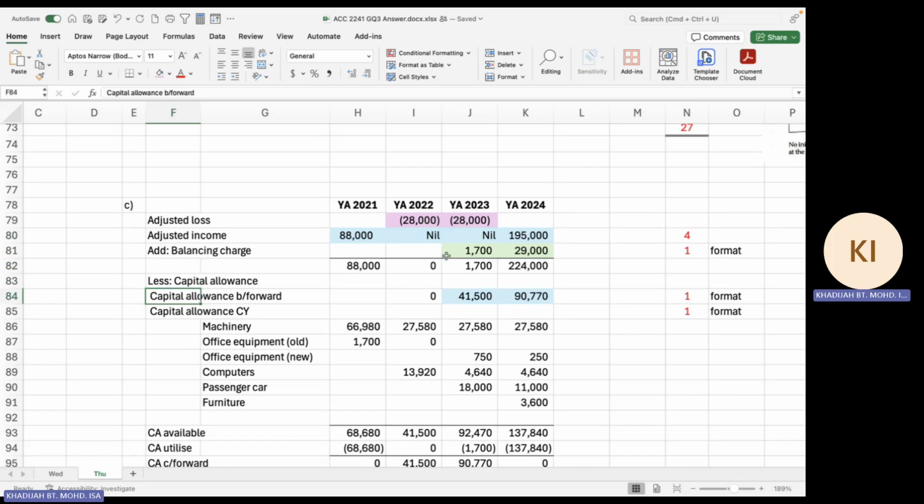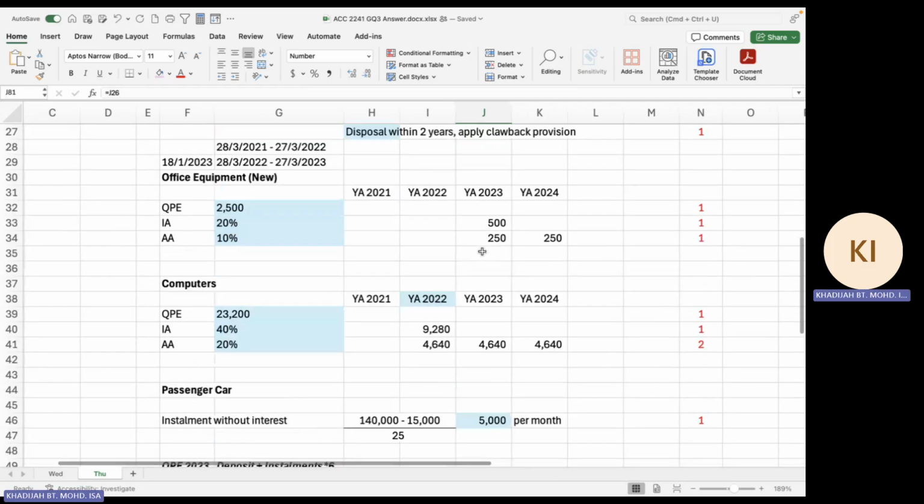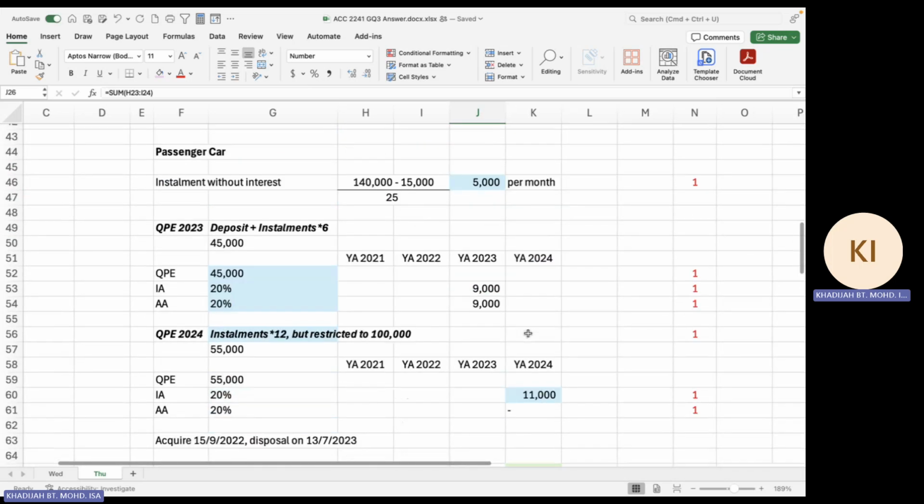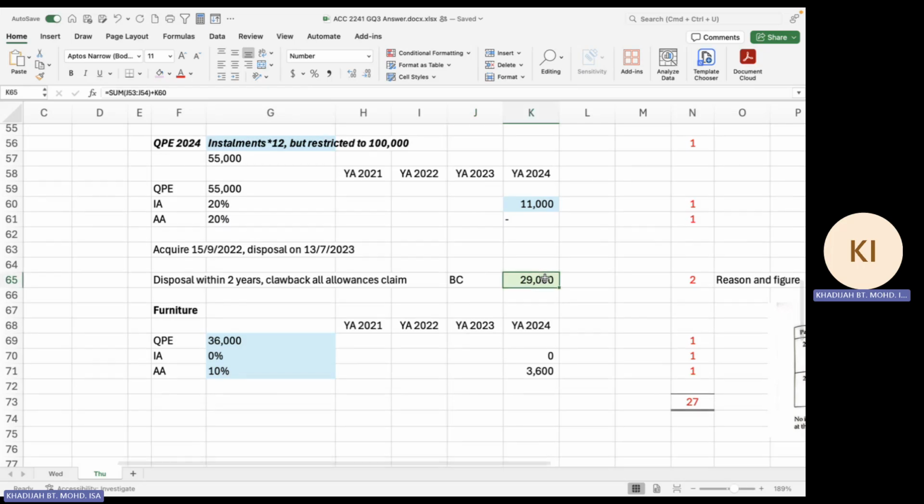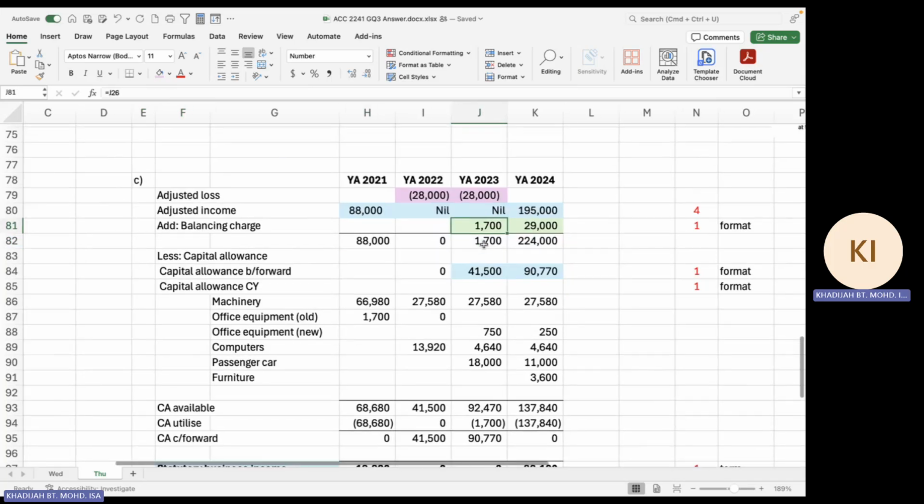So what is your balancing charge? Where do you get your balancing charge from? In 2023, you have a balancing charge of 1,007. Before that, you don't have any. And in 2024, you have another balancing charge of 29,000. So plug in that information. But I only give marks on the format. Because if you got it wrong, you got it wrong, so I do not want to double penalize you.